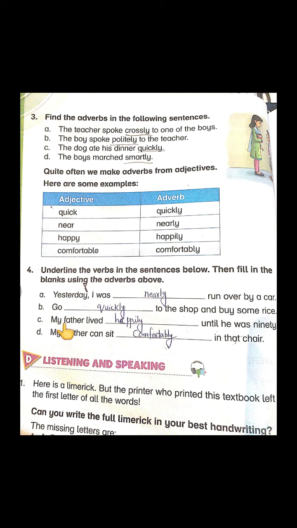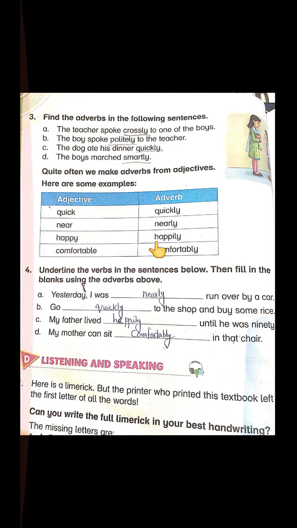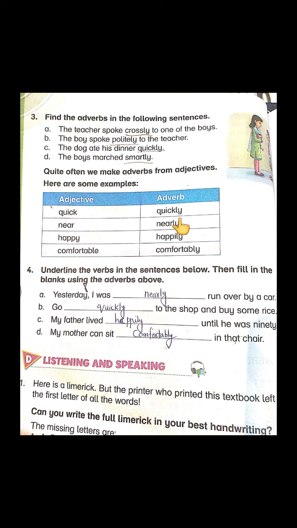The third is, my father lived dash until he was 90. So what is the action word here? Underline lived. So in the given box, which adverb is representing that action more? Happily. My father lived happily until he was 90, right?